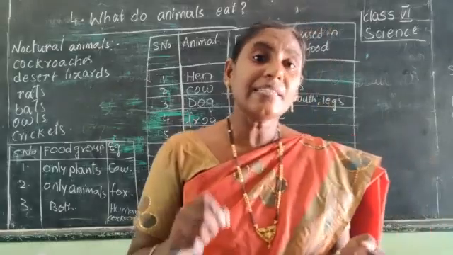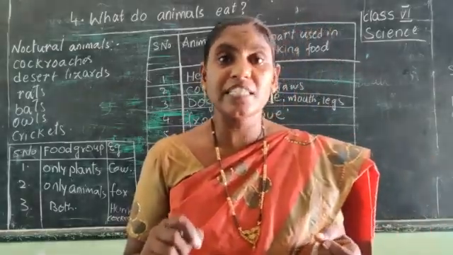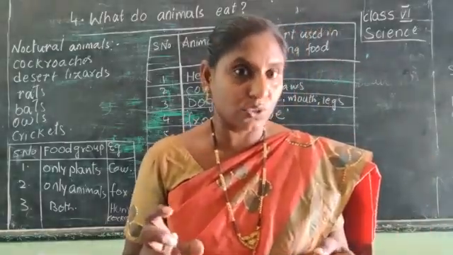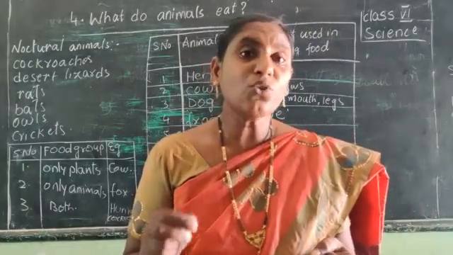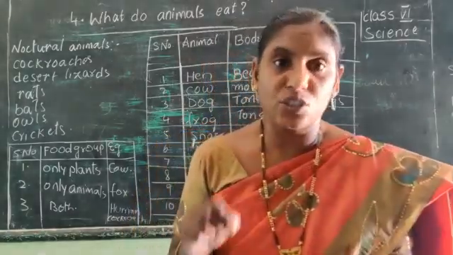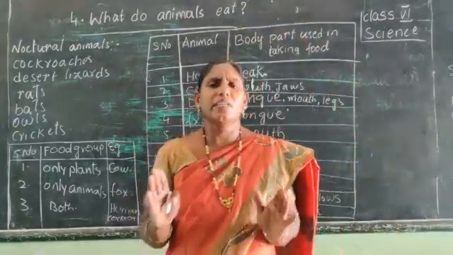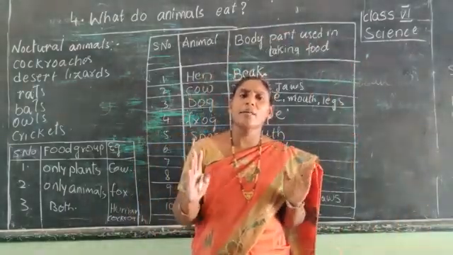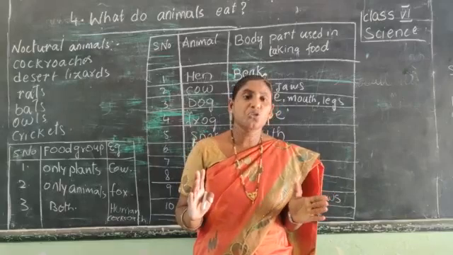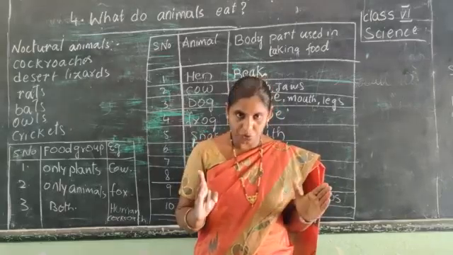So here, its sense organ, that is, it smells with its nose. So it uses its sense organs to take the food. All the animals use their body parts to take the food.